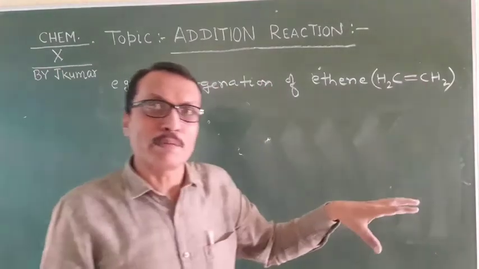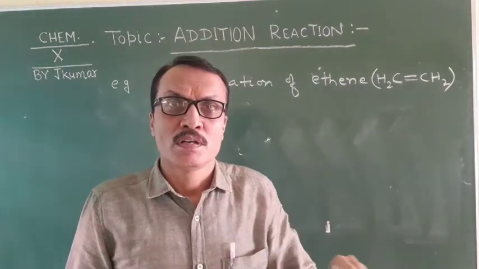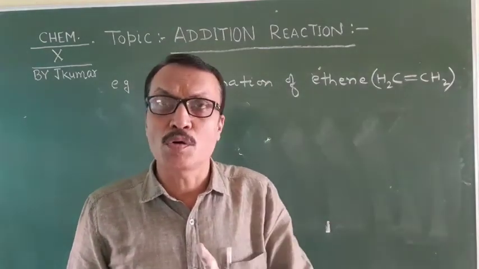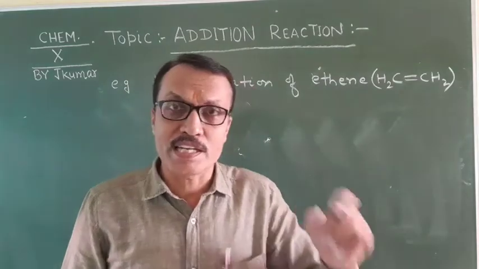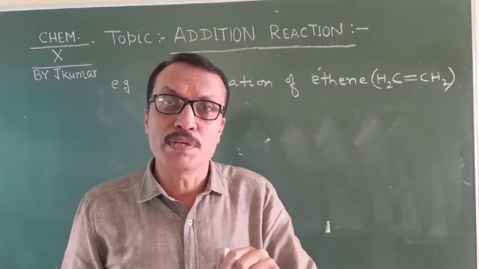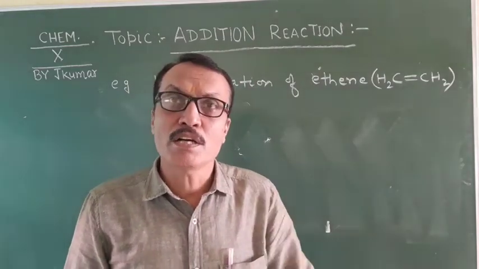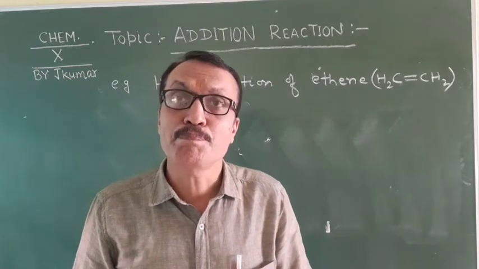In this double bond, one bond is stronger than the other. The stronger bond is called the sigma bond and the weaker bond is called the pi bond.